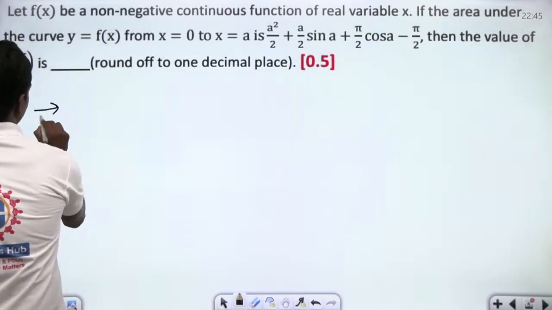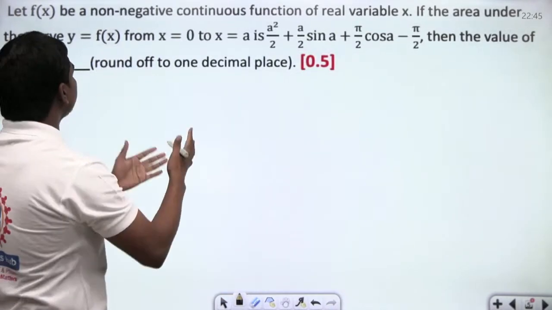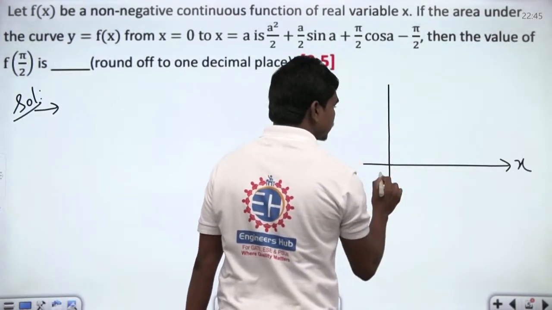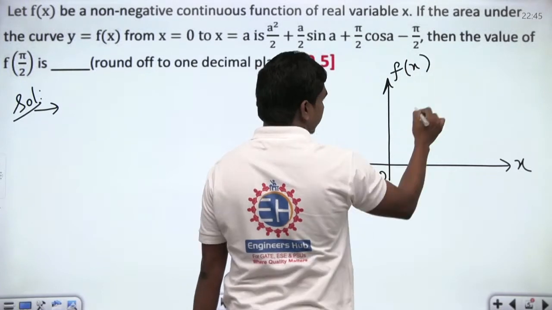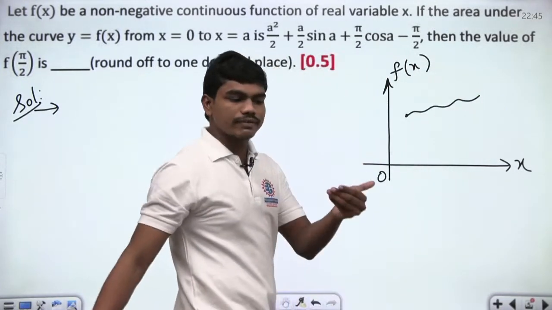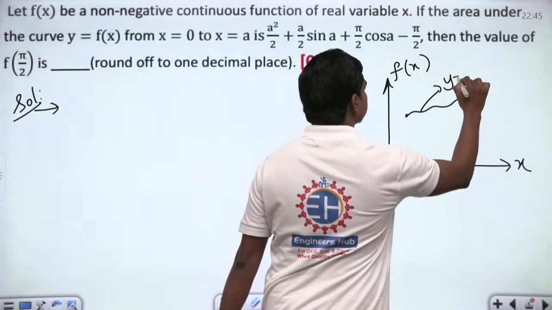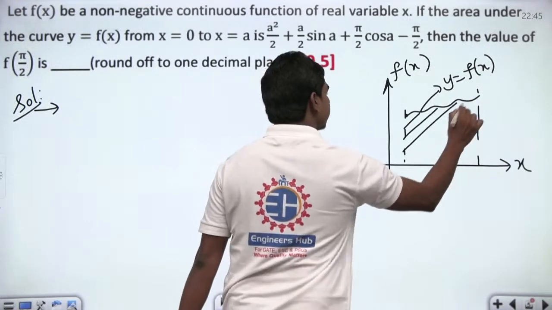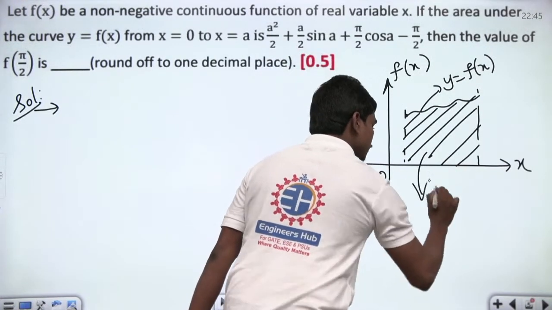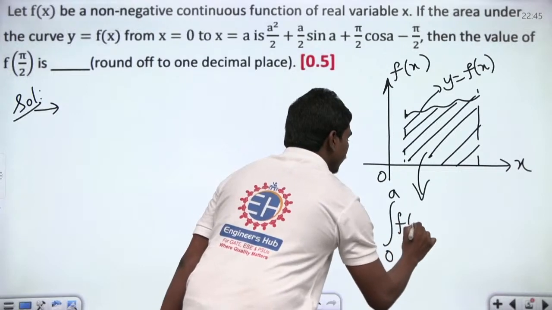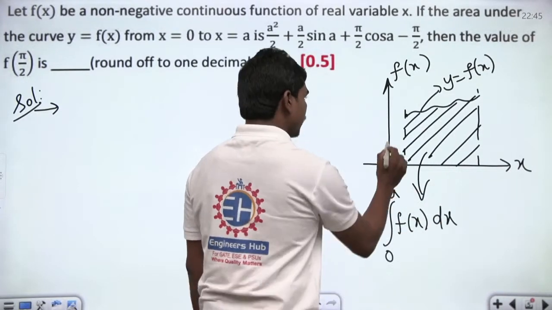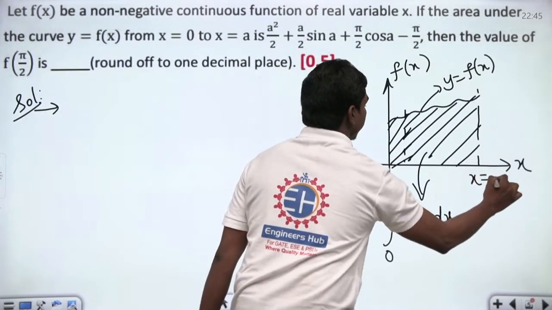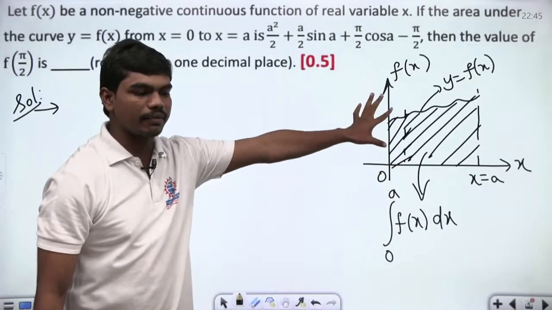Look, first of all, let us see the geometrical meaning of the things. If f of x be a non-negative continuous function, means, look, if this is your x and if this is your f of x, then non-negative function means the f of x values are positive, correct? So this is y is equal to f of x, correct? So this is what we have, and this is the area, which means this area is mathematically equal to integral 0 to a f of x dx. Yes or no? So this area, if this is x is equal to a, then integral 0 to a f of x dx is given by this answer.